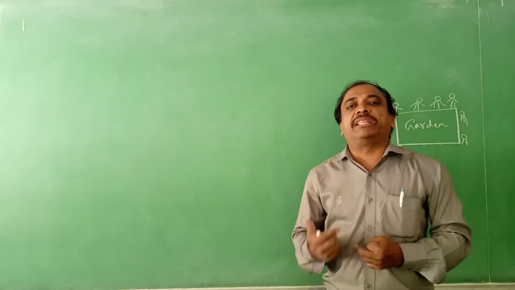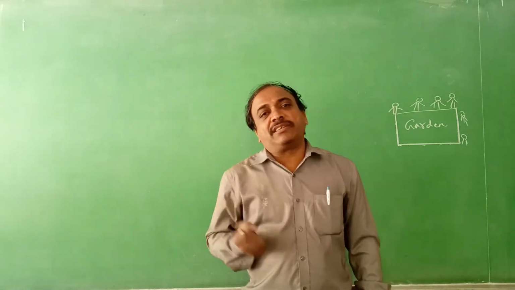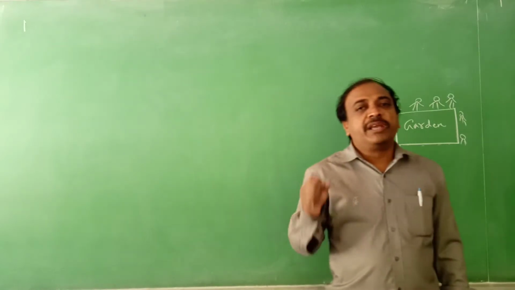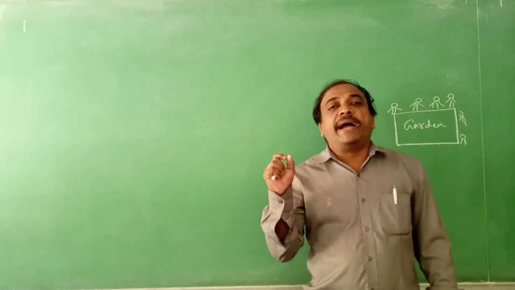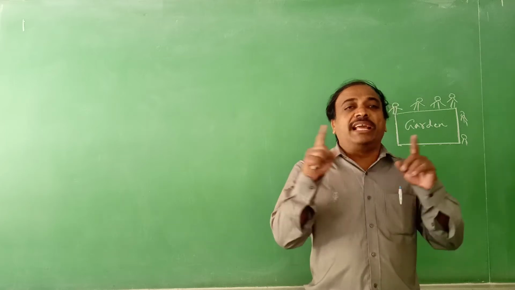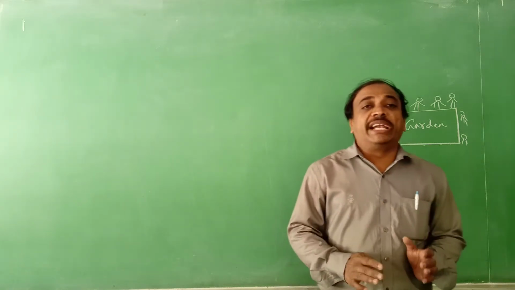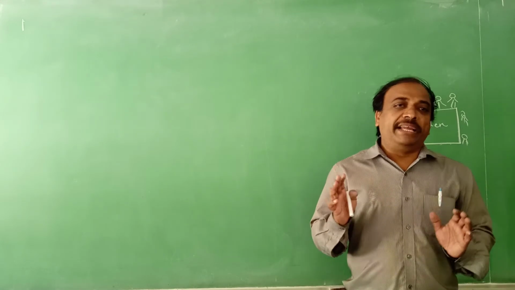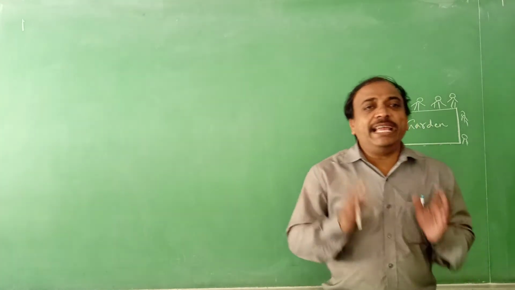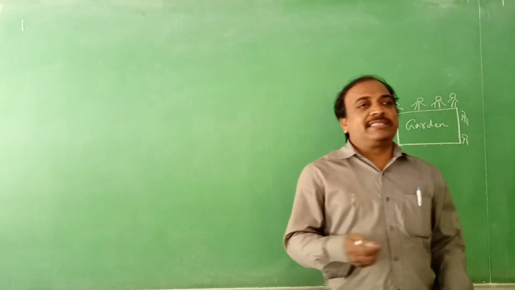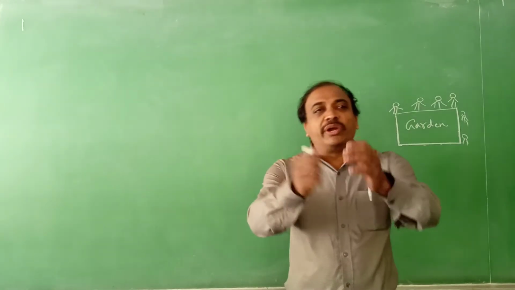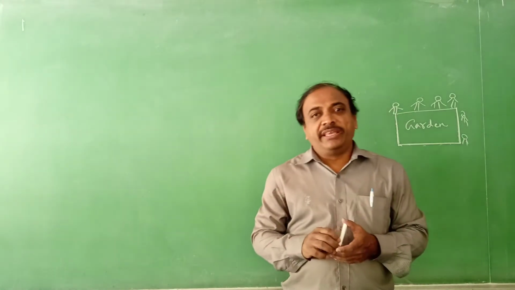In terms of mathematics, we have a specific term, that is perimeter. What do you call the total length of the boundary of any object or any place? We call it perimeter. What do we call? Perimeter. Yes, you are right.